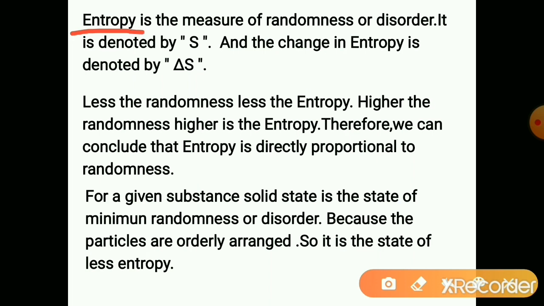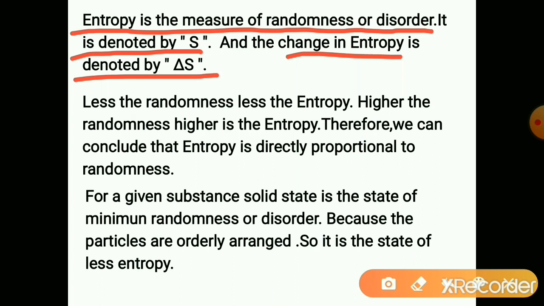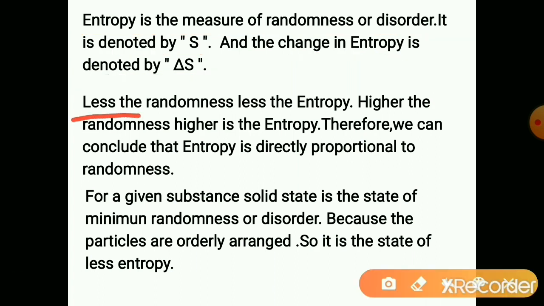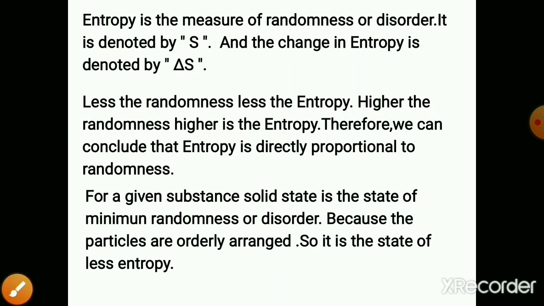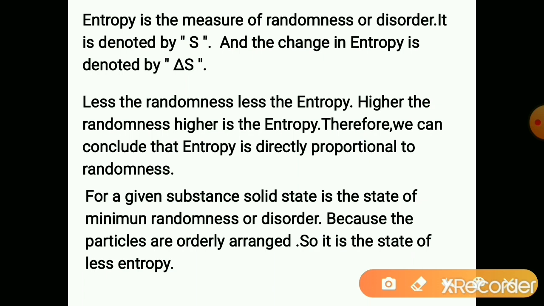Entropy is the measure of randomness or disorder. This is the definition of entropy. It is denoted by capital S, and the change in entropy is denoted by delta S. The less the randomness, the less the entropy. The higher the randomness, the higher the entropy, because entropy is a measure of randomness. It measures how much randomness is there in the given state.